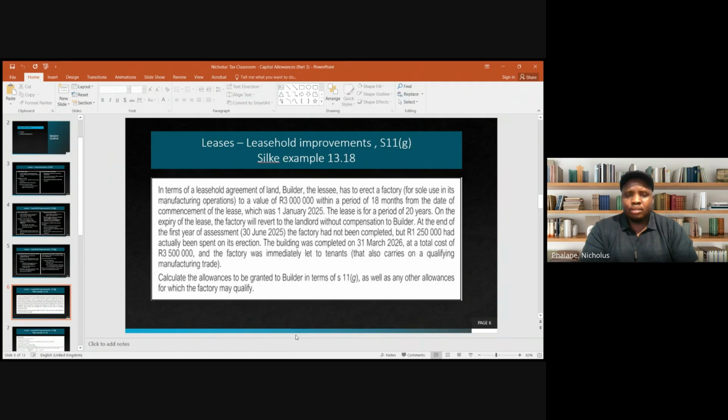From 1 January 2025 to 31st December 2025, we have a full 12 months. And then in the 2026 year, they took January, February, March while still erecting the factory building. So that is only 3 months. So meaning that 15 months has passed. So 1 year, 3 months has passed, right?